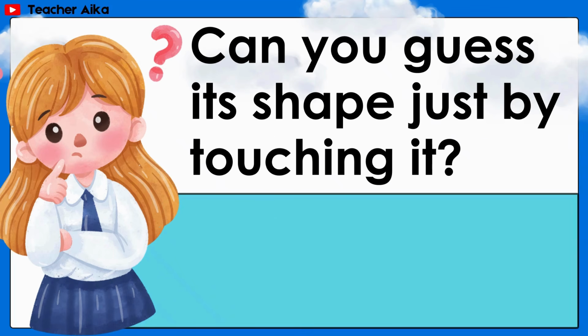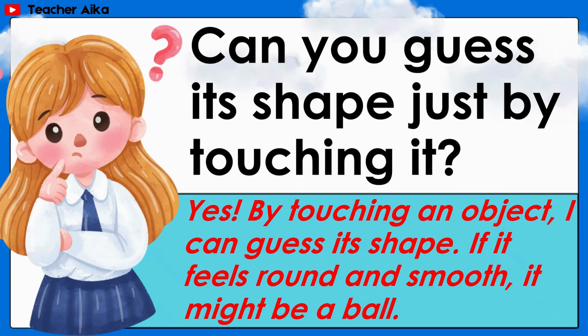Can you guess its shape just by touching it? Answer: Yes. By touching an object, I can guess its shape. If it feels round and smooth, it might be a ball.